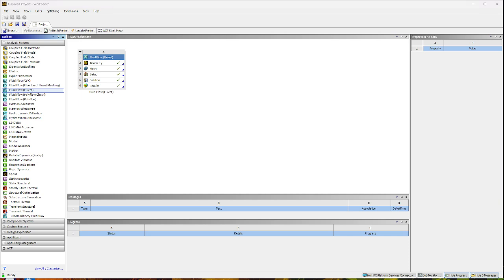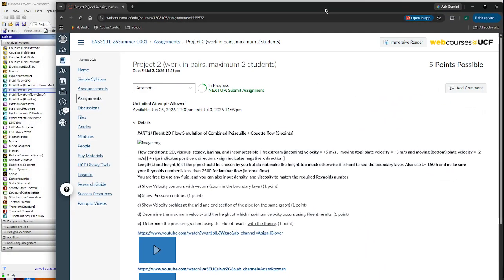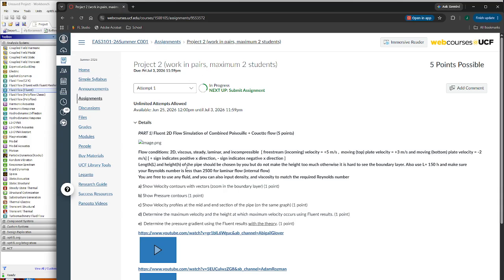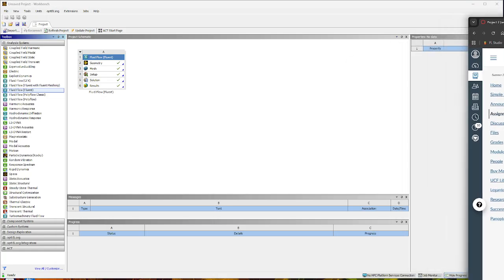All right, hello. This is going to be a tutorial for Fluent 2D flow simulation of combined Poiseuille and Couette flow. That's when you have a top plate and a bottom plate, and they're both moving. You have an initial average velocity of 5 meters per second, with the top plate moving 3 meters per second to the right, and the bottom plate moving 2 meters per second to the left.